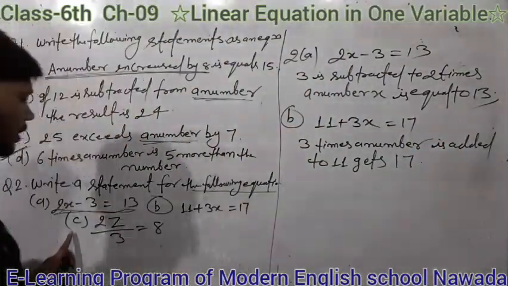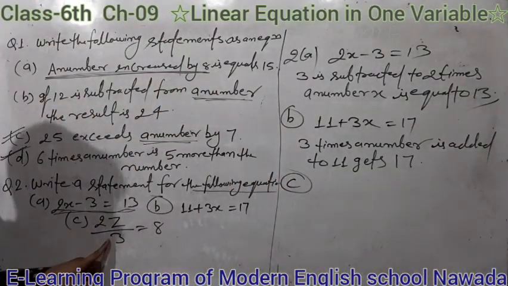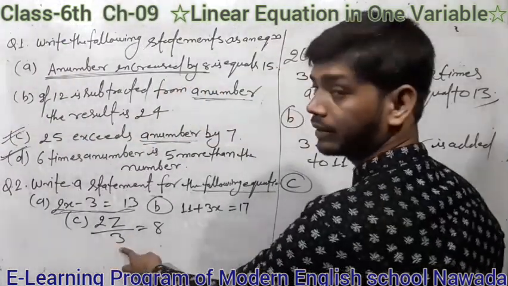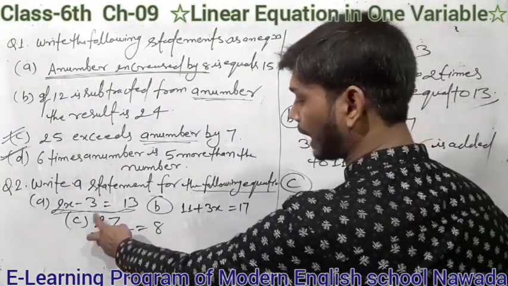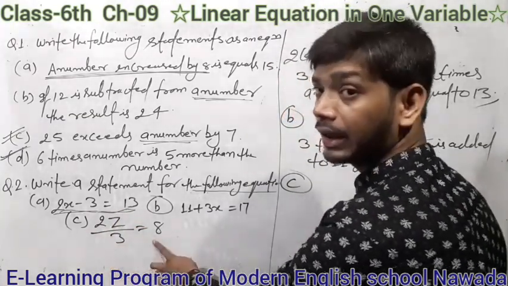Now in question number C, here in C, 2z upon 3, 2z by 3. That means 2z by 3 means 2 times a number is divided by 3. The quotient is 8.